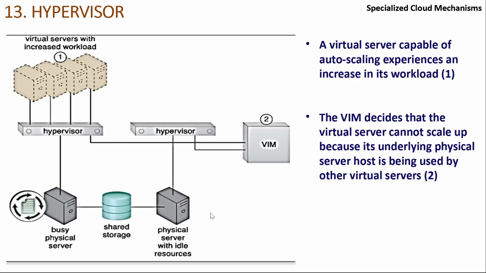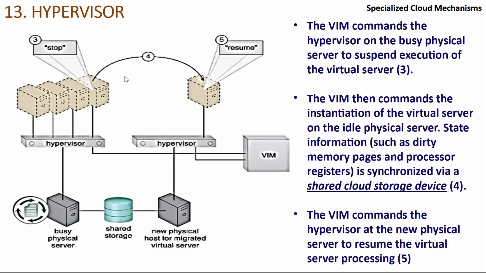And then we spoke about how the storage space is a shared storage between two physical servers. On this machine, it says it's a busy physical server, which means there's too much load over here. So what can be done? With this shared storage, it's a matter of shifting the virtual machine image file from here to here, and that file can be started in this hypervisor. So that is what has happened over here.